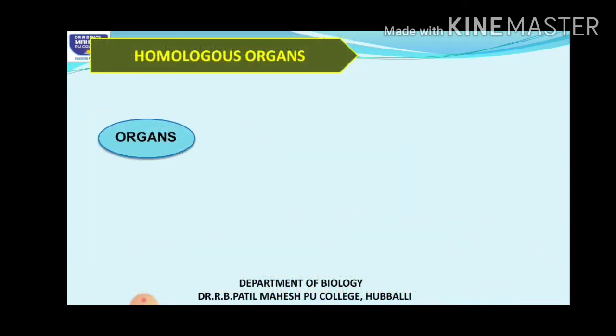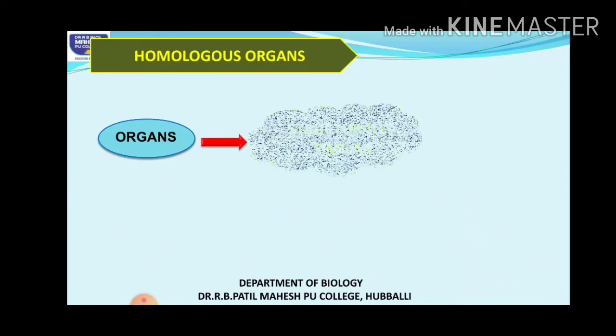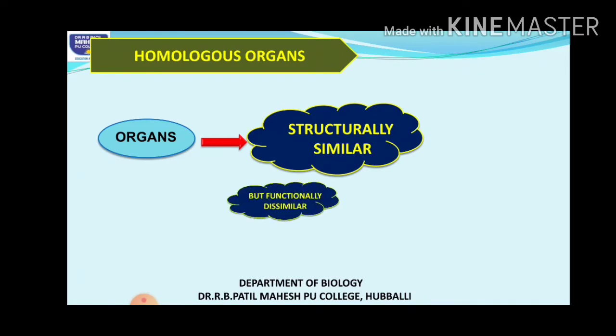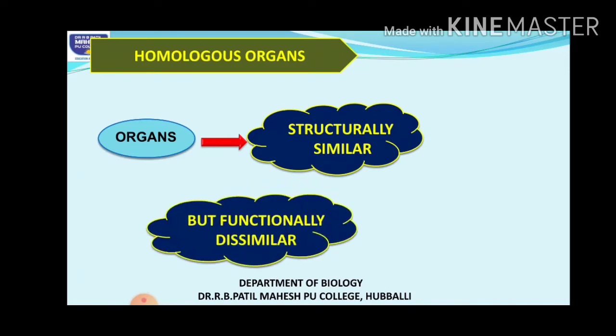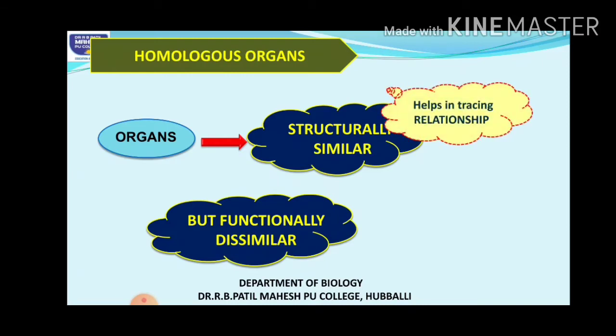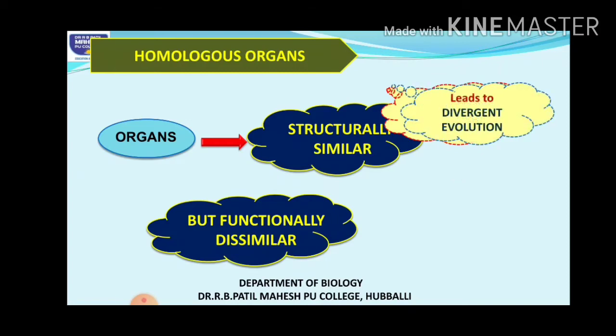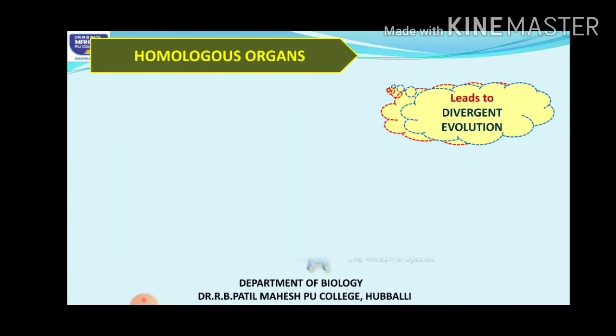So how do we define the homologous organs here? They are the organs which are structurally similar but functionally different or dissimilar. This helps in tracing the evolutionary relationship. How? By seeing the common structure, we can infer that yes, they might have a common ancestry. And this also leads to divergent evolution. What is this divergent evolution, students?